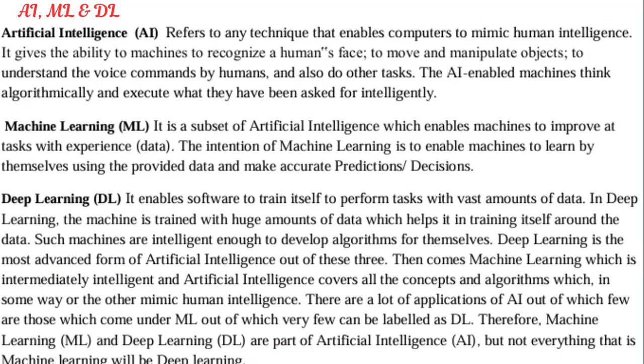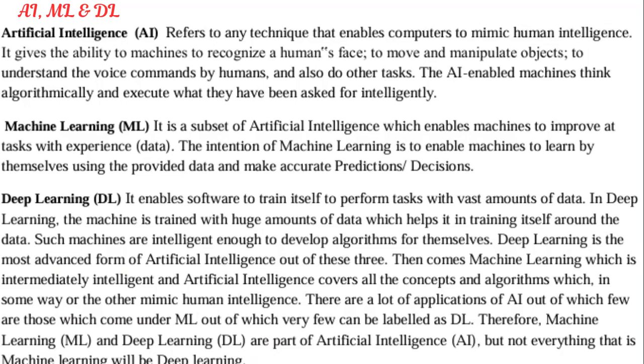Deep learning also enables software to train itself to perform tasks with vast amounts of data. Here in deep learning, it will take vast amounts of data. Here the developer will give the training data, but he will not create any algorithms. The machines will create their own algorithms, right? And deep learning is the most advanced form of artificial intelligence. Out of these three, the advanced form is what? Deep learning. Then comes machine learning, which is intermediately intelligent, and artificial intelligence covers all the concepts and algorithms which in some way or the other mimic what?